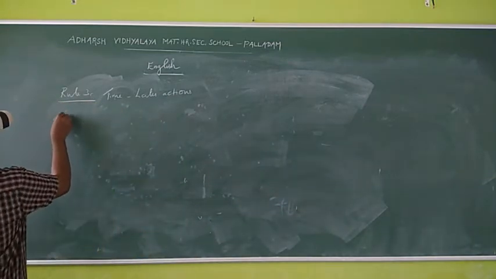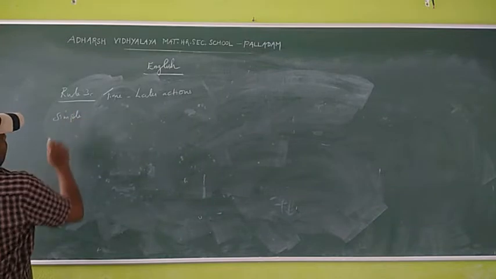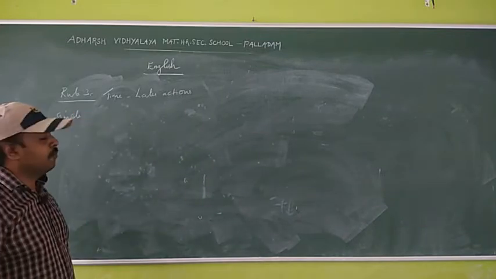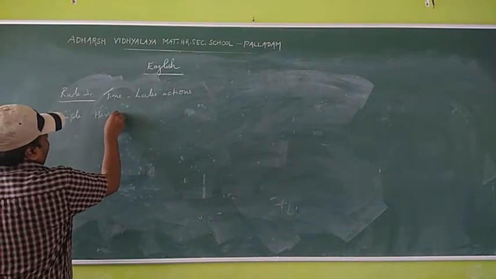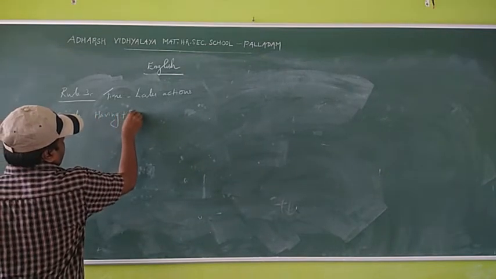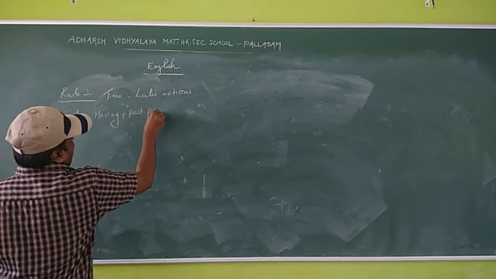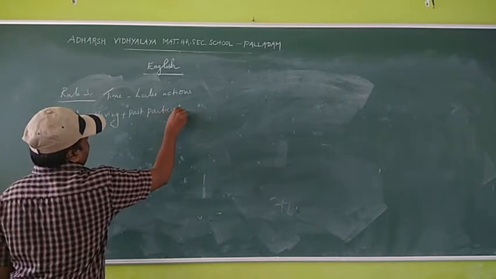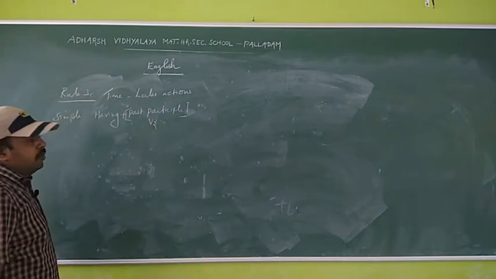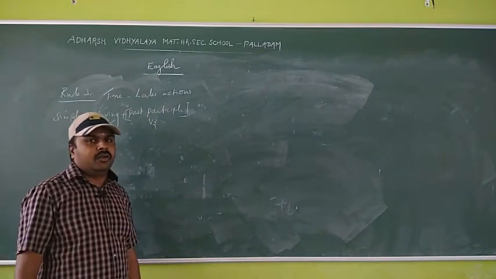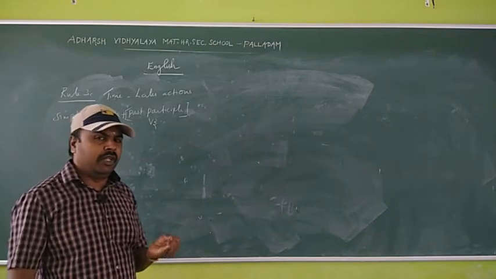See, simple sentence. Simple sentence here: having plus past participle. Past participle means verb 3. That is V1, V2, V3, no?